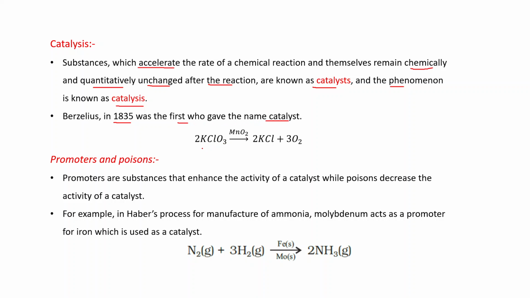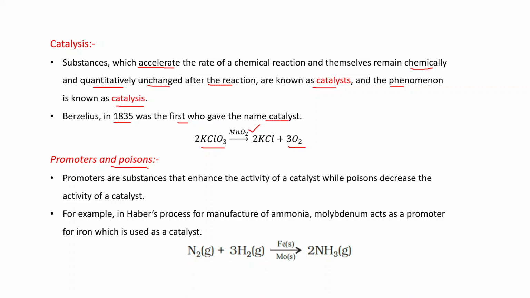For example, this is potassium chlorate. When heated, it produces oxygen. But at normal conditions, the rate of reaction is very slow. But when we add manganese dioxide, MnO2, the rate is accelerated.